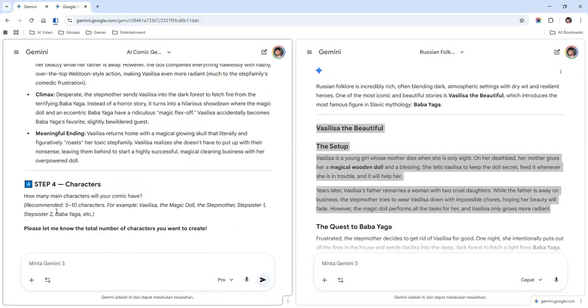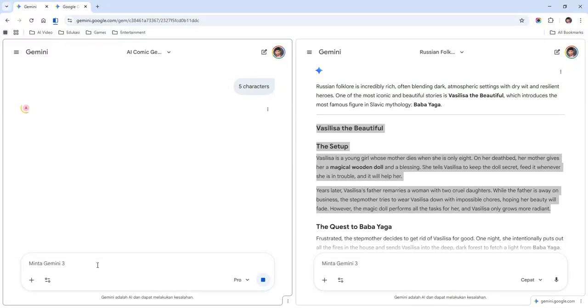The next step is how many characters we want to create. Okay, create 5 characters. Maybe 10 characters, but I can't guarantee the characters will be consistent because AI still has a limitation for creating many characters. Even with 5 or 4 characters, the AI still cannot differentiate one from another.